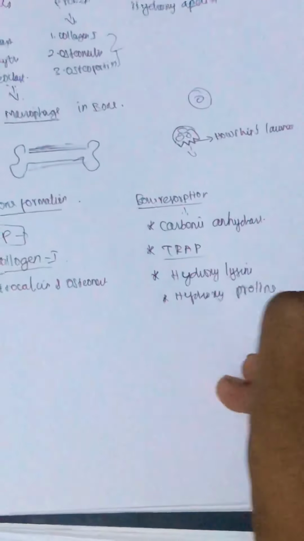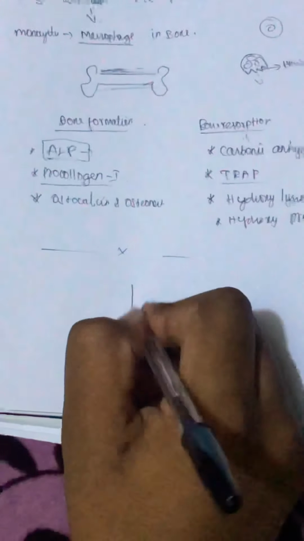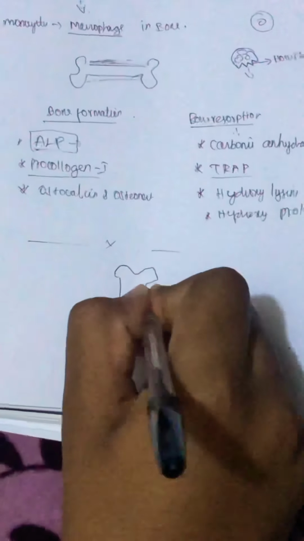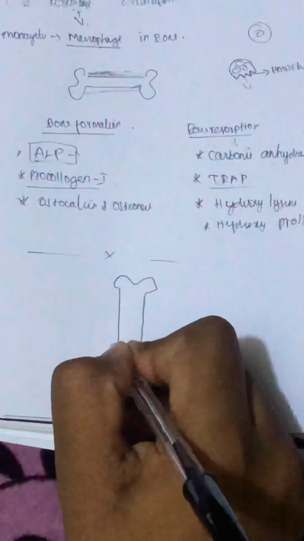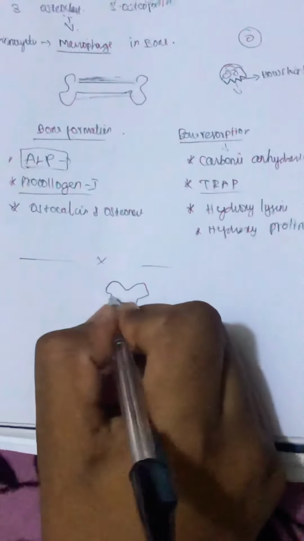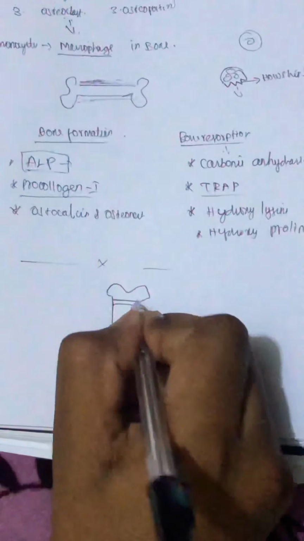These are all the bone markers we have seen for bone formation and bone resorption. After this, we'll go into the structure of the bone. Mainly the structure of the bone here, if we take it, its borders are defined with different names. The main thing we have to see here is called the